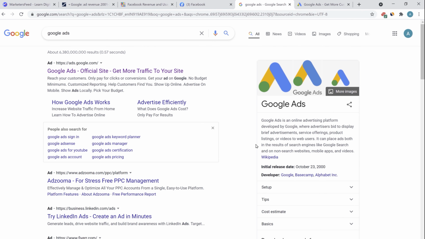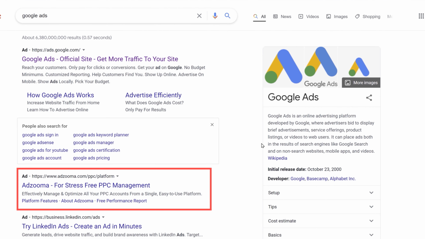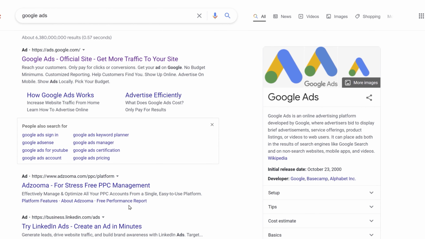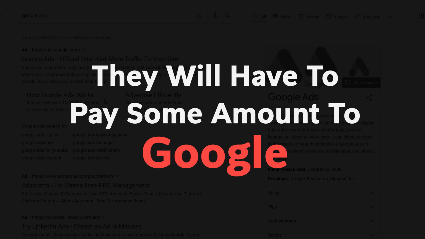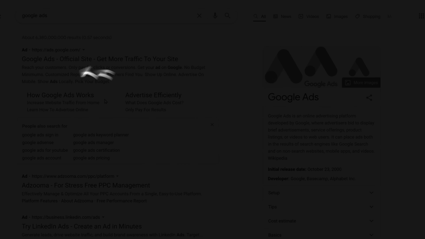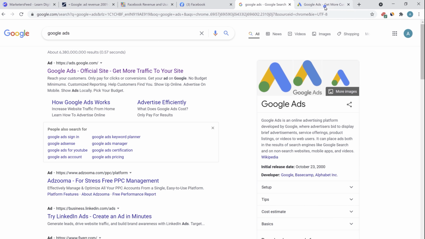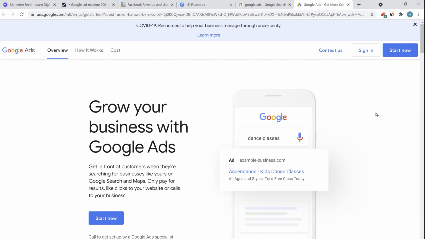One very common term you will find with SEM is PPC, which is pay per click. If you end up clicking on any of the ad results here, then the advertisers running these ads will have to pay some amount to Google, and that amount is decided by Google. So if you click on the first result here, this landing page opens up. This is the Google Ads landing page where you can sign up and get started with running your own ads.